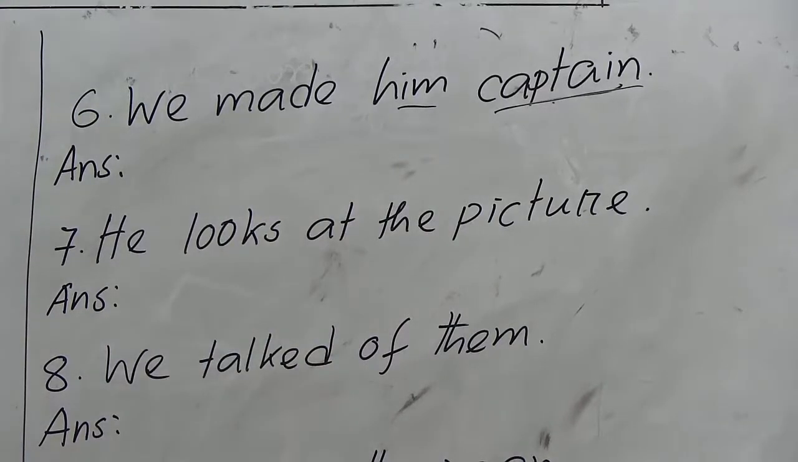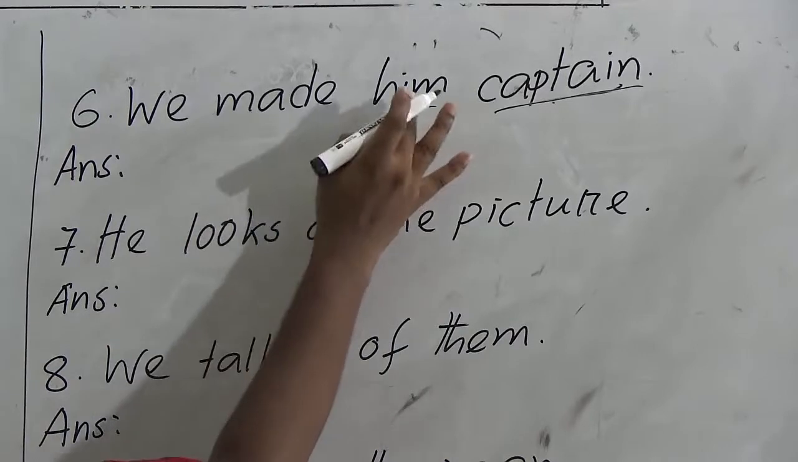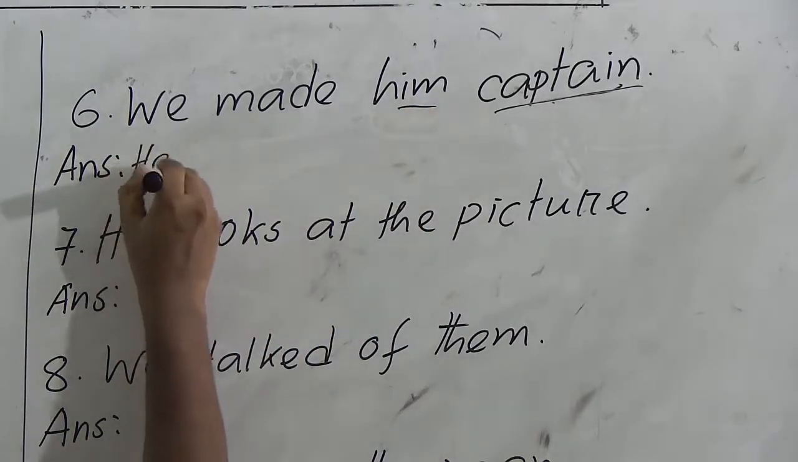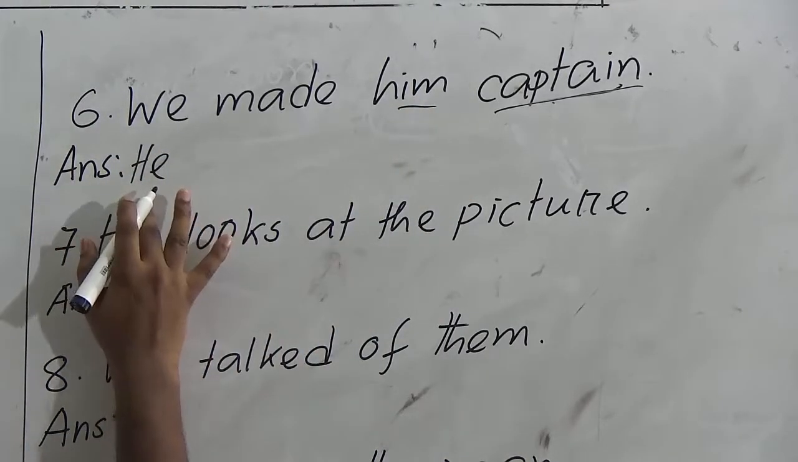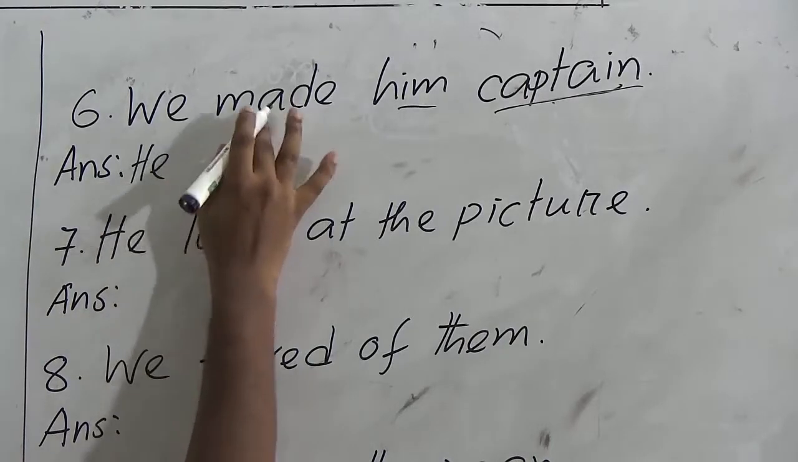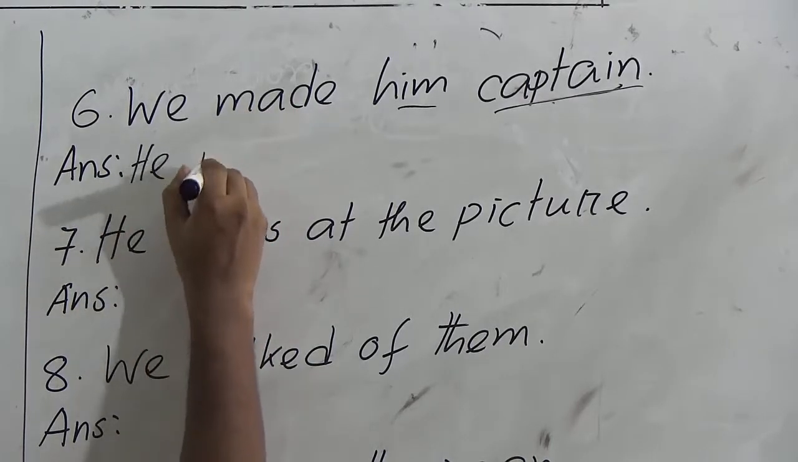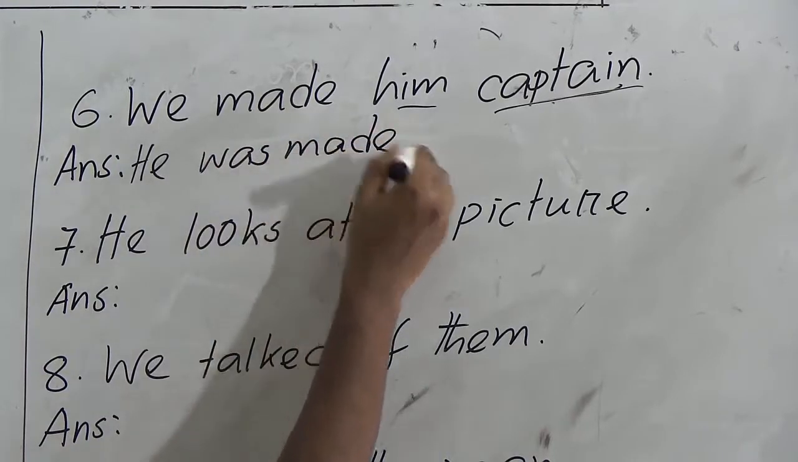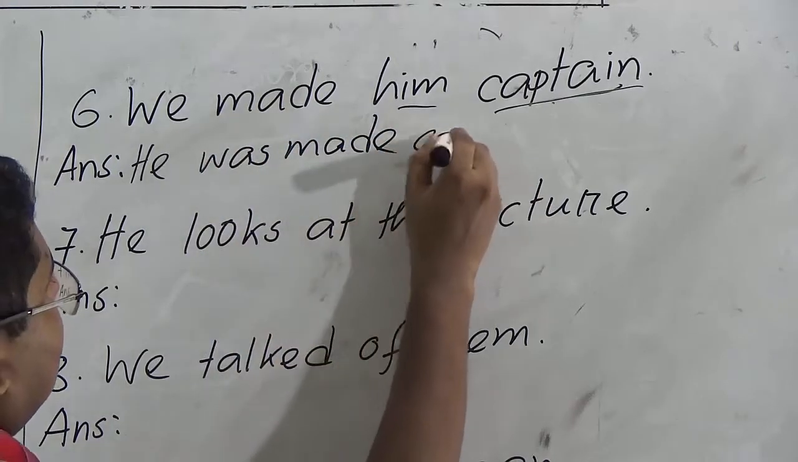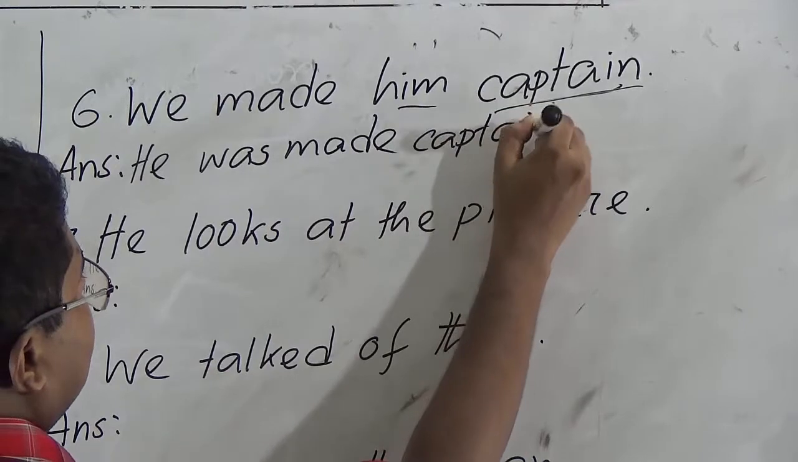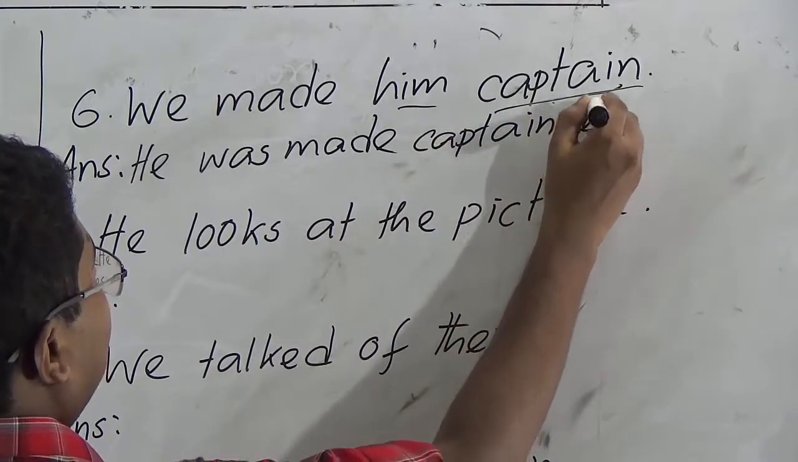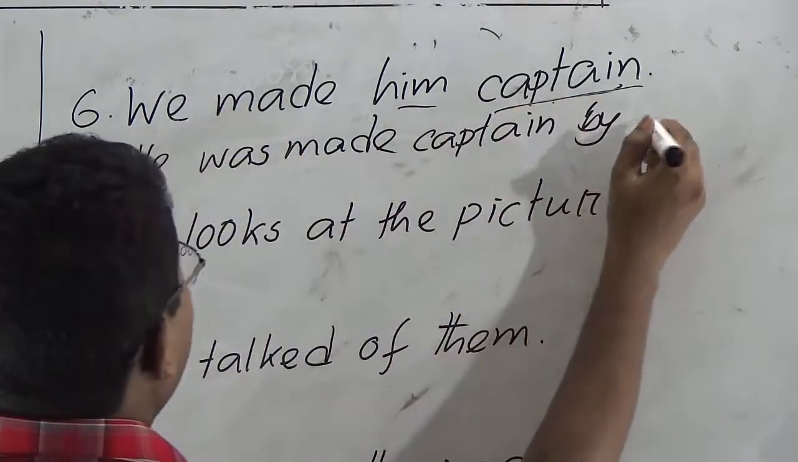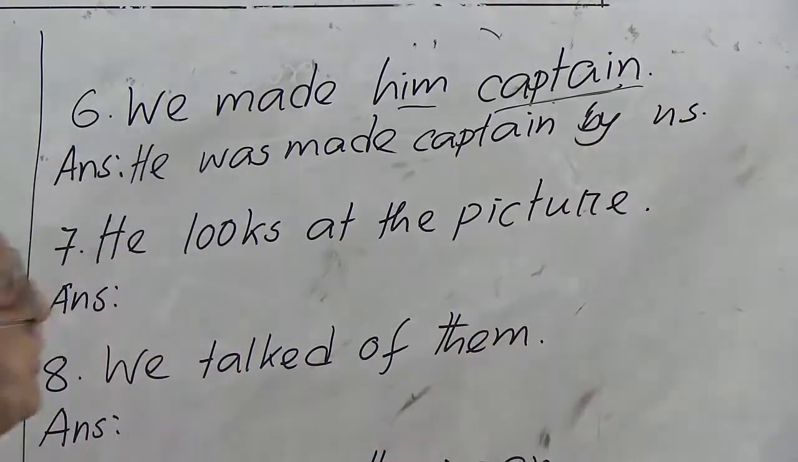That's why I am saying again and again, you will have to take the first object all the time. So him will be subject, it will be he, because it is subjective form. Made, past indefinite tense, belongs to, it belongs to, that's why we are using was. Past participle of main verb: he was made. Captain will be written as object. Preposition by, and we will be us in the object.